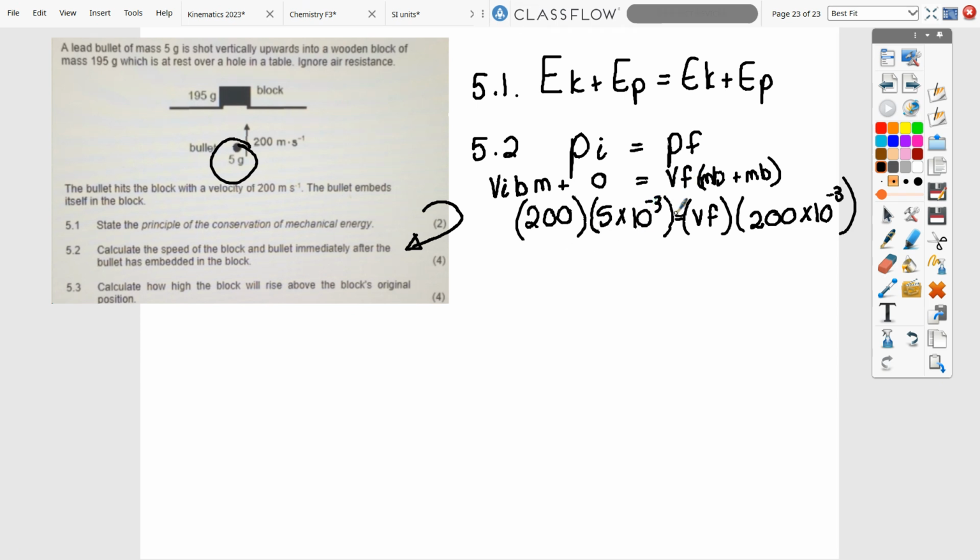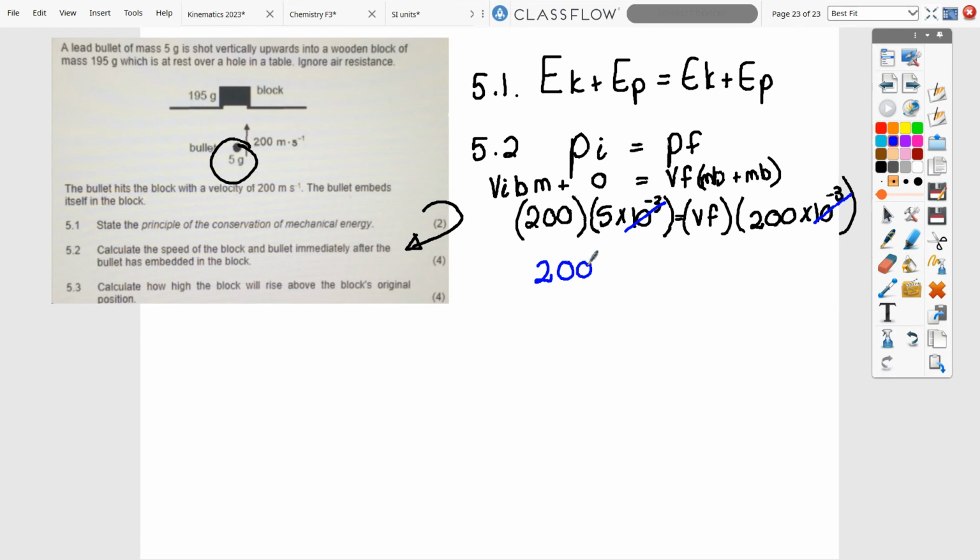I do that to make the time I use shorter, because if you've got a 10 to the minus 3 and a 10 to the minus 3 without any pluses and minuses in it, then you can just cancel them out.